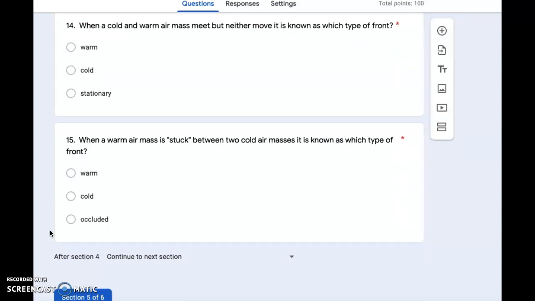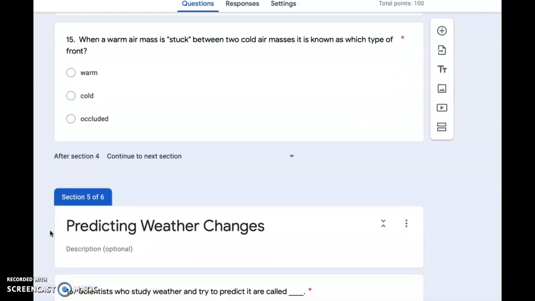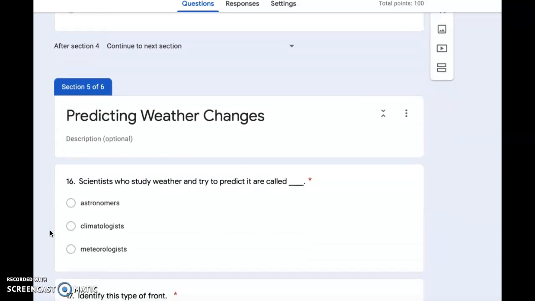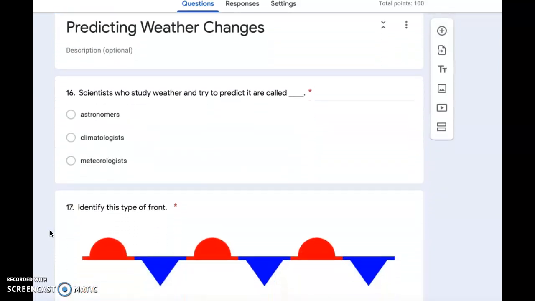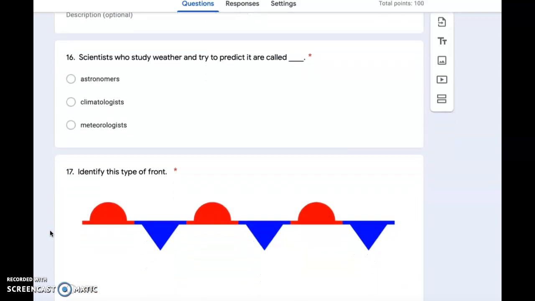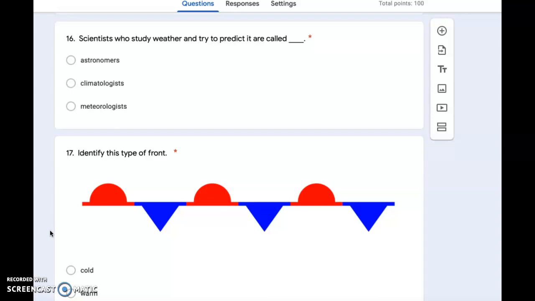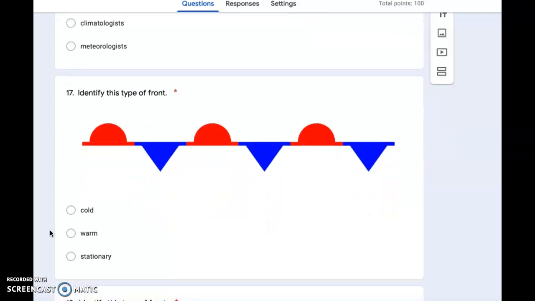Number 14. When a cold and warm air mass meet but neither moves, it is known as which type of front? Warm, cold, or stationary? Number 15. When an air mass is stuck between two cold air masses, it is known as which type of front? Warm, cold, or occluded? Predicting weather changes. Number 16. Scientists who study weather and try to predict it are called astronomers, climatologists, or meteorologists.